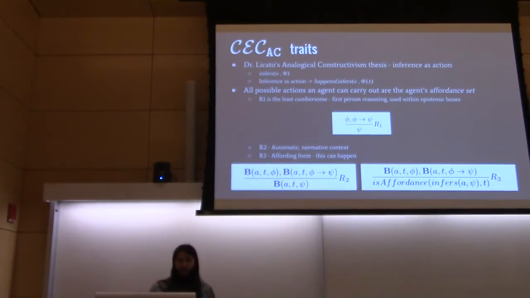I could be incredibly stressed in the morning when it's raining and not consider phi, that I need an umbrella. I could have not slept the night before, and so my reasoning might be muddled, and so I might not believe phi, or psi. That's why we have R3, the affording form for a rule, which changes the bottom to say that it is now an affordance that the agent can infer having an umbrella at time t, or time t1, or time t2, or any time after that. So it lets us reason not just in the now, but in the future.